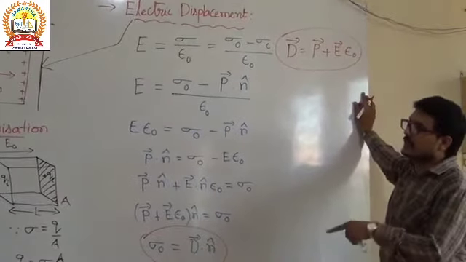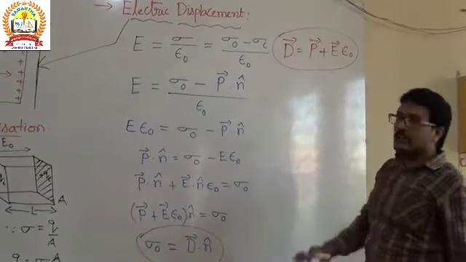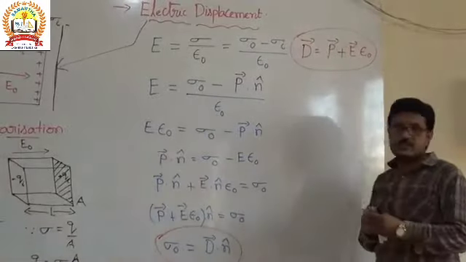So, electric displacement, dielectrics and the polarization. And we have the important points for the dielectrics and the polarization.